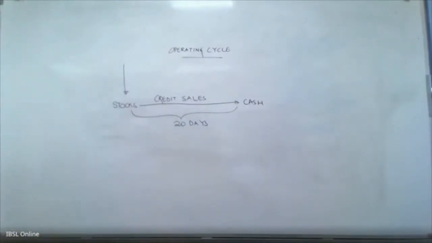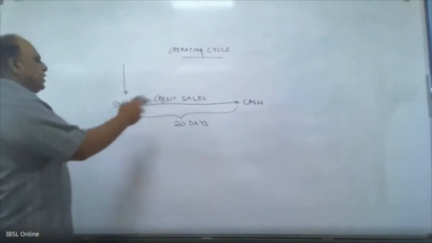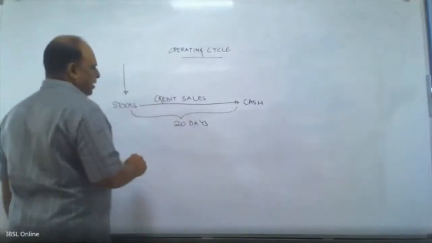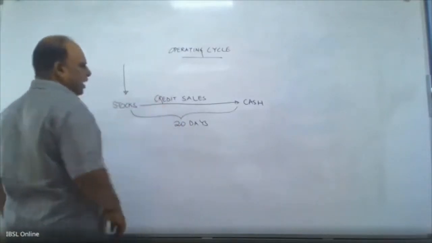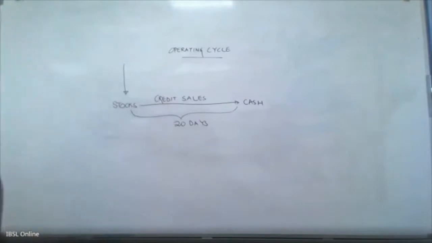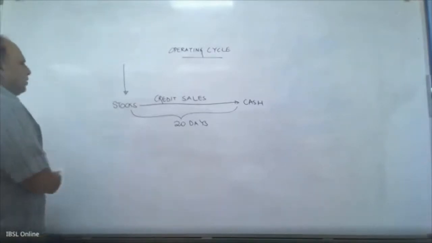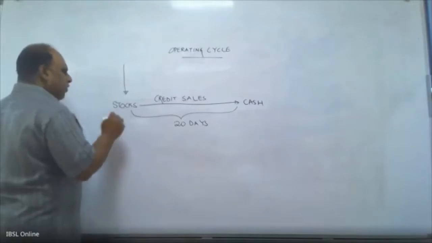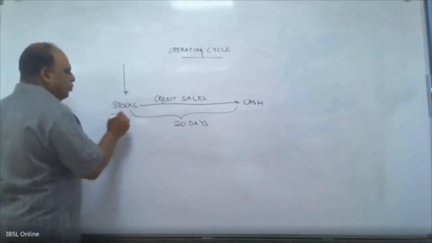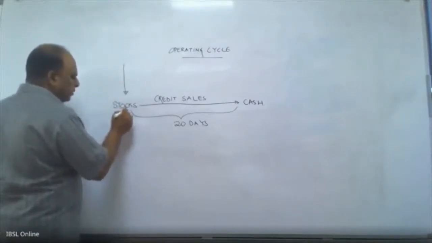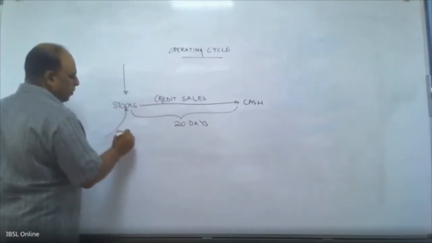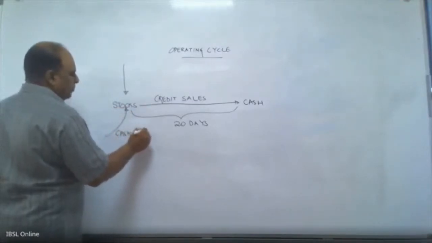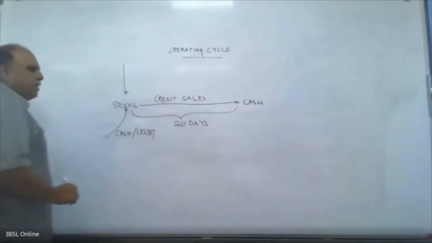But even though we say it very simply like this, it's not the real scenario, right? Because we talk about cash inflows and outflows. So what happens when you bring in, if you are a manufacturer, still there is a problem. If you are not a manufacturer, still you might bring in these stocks for cash or credit, right?